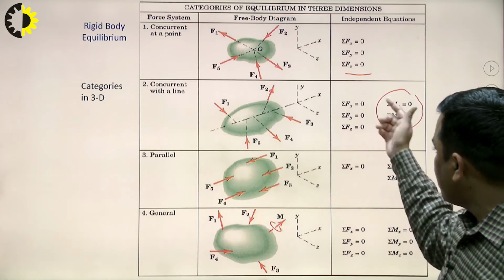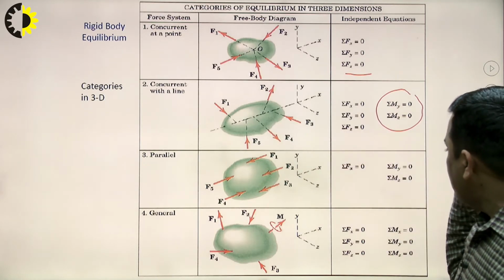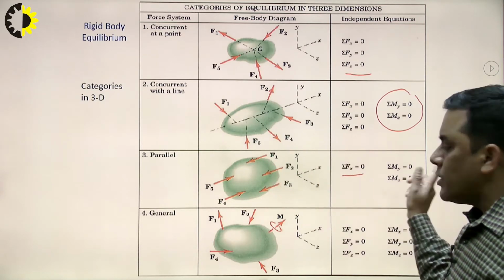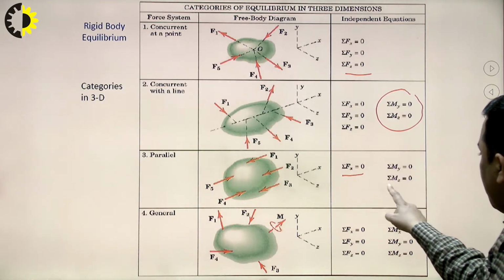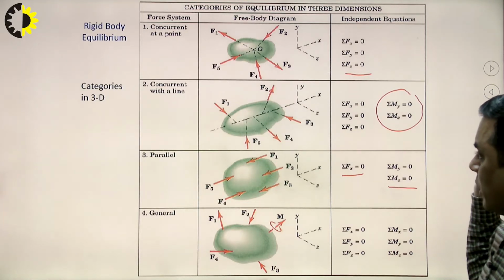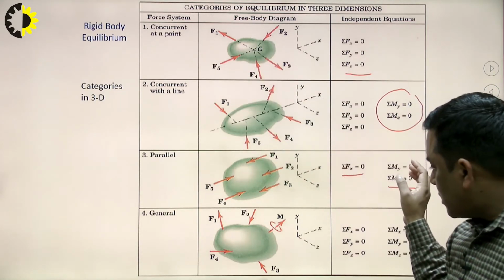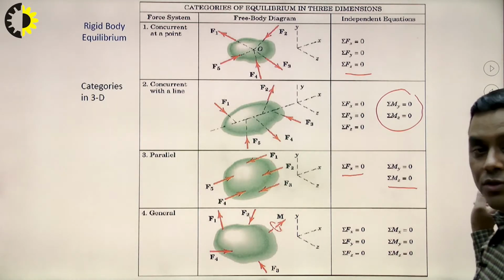So these two equations, sigma Fy and sigma Fz equal to 0, can be eliminated. So we can deal with this type of problem with these three equations: sigma Fx equal to 0, sigma My equal to 0 and sigma Mz equal to 0. So in general, by clubbing all these, we can come to the conclusion that there are 6 equations of equilibrium for three-dimensional force system analysis.